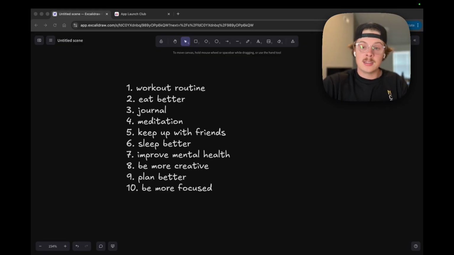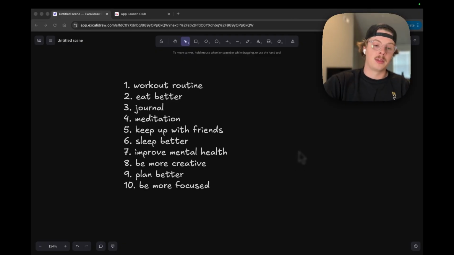Another one is keeping up with friends. If you're anything like me, I am terrible at responding to text messages. I probably have over 50 to 100 messages that I've just not responded to. Not because I don't want to, just I'm busy and I forget. And so that's something that maybe an app can help me with. Six is maybe I could afford to sleep better. Sometimes you get really busy and you don't get as much sleep as you would like, or your sleep is not as good as it could be. So maybe we can build an app that could help us with a sleep routine.